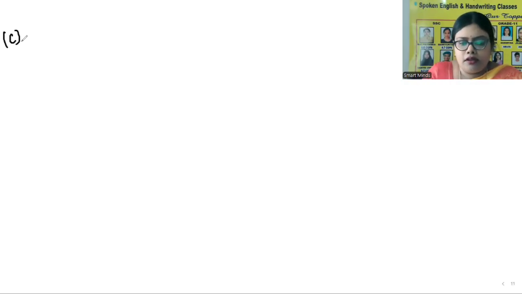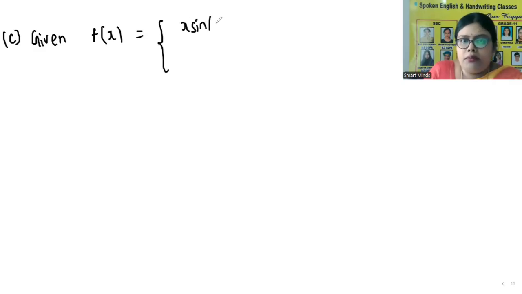Next, let us take the third bit. So what is given over here? Given f of x is equal to x sine 1 by x. So it is x sine 1 by x when x is not equal to 0, and it is 0 when x is equal to 0.